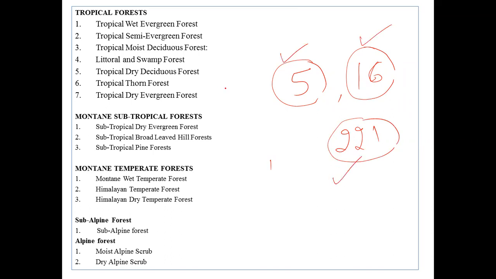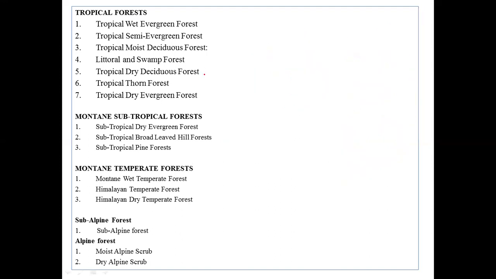Okay, and in this one they are not going to ask you what the sub-classifications are in the mountain subtropical forest, or you can say alpine forest and all this, but straight away they're going to ask you this numerical value. Okay, 5, 16, and 221. Please remember that one. And apart from this, you have to remember that there are some exceptional classifications. For example, the tropical forest: this littoral and swamp, whatever we have, mangroves and everything, all this actually comes under your tropical forest. Okay, so that is the one thing you need to remember.